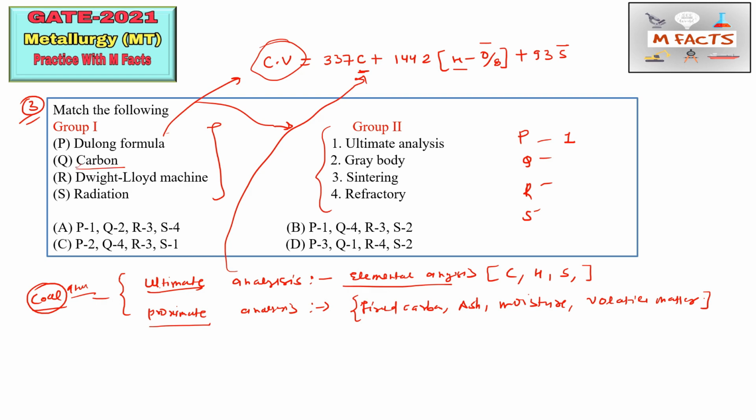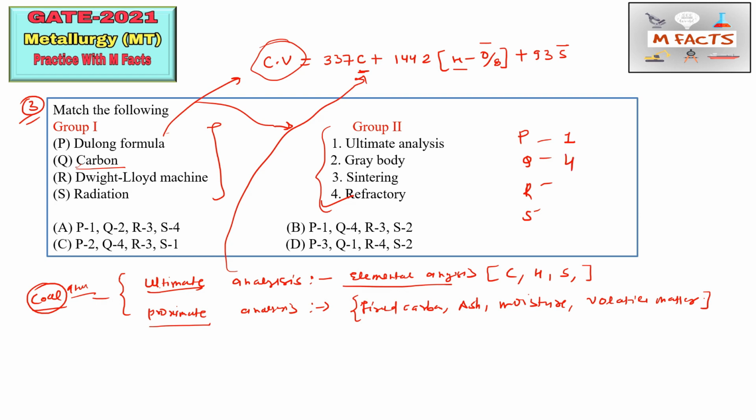Q is carbon. Here they have mentioned gray body, sintering, refractory. Carbon is basically used as a refractory in steel making part, for the furnaces in different parts. So carbon we can match by 4, that is refractory.